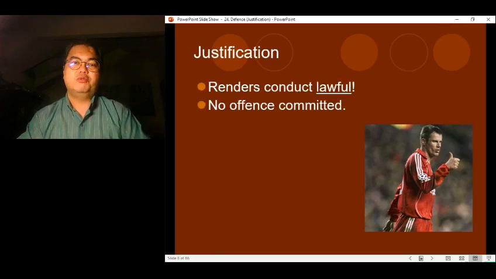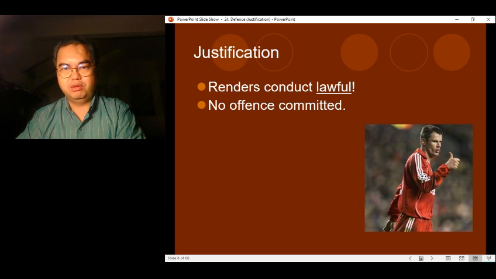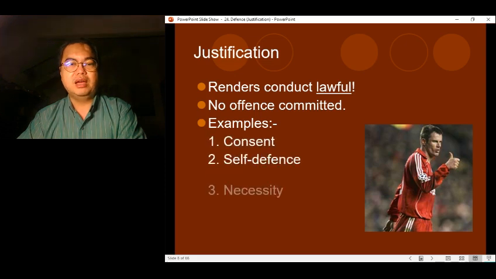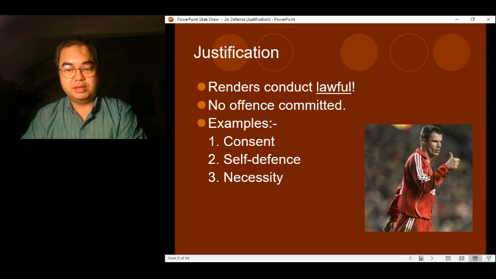Now, a justification renders the conduct lawful, right? So no offense has been committed. Again, no offense has been committed. So here are examples of justification. For the defense of consent, we have done this last semester already. So if, for example, for sexual offenses, for the offense of rape, a person may say, "Look, I'm raising the defense of consent," right? And if it can be shown that the victim consented, then it will render the penetration lawful.